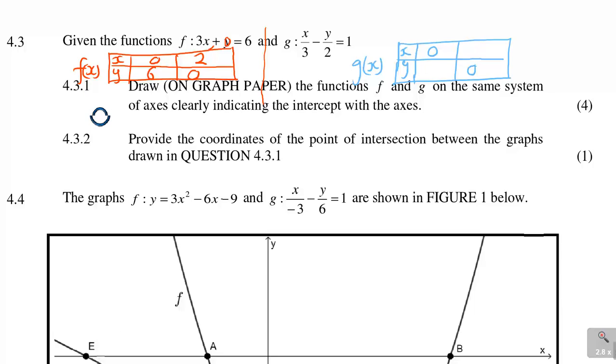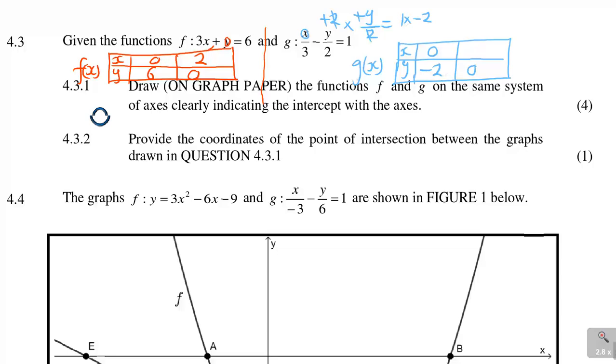Same thing on the other side. You do the same thing when x is 0. So when x is 0, so 0 over 3. So you'll have here minus y over 2 is equal to 1. You multiply by negative 2, times negative 2. The negative affects the negative. The 2 cancels the 2. So you'll have now your y is equal to minus 2.